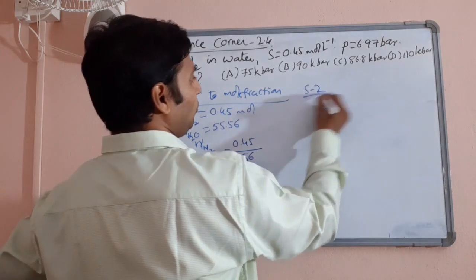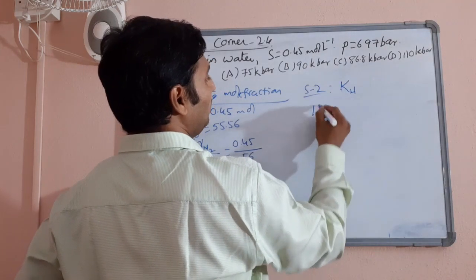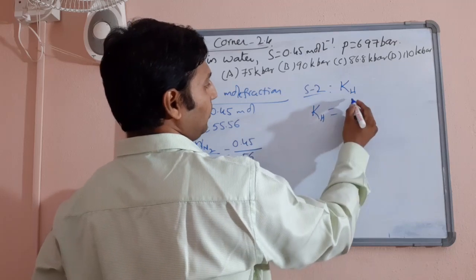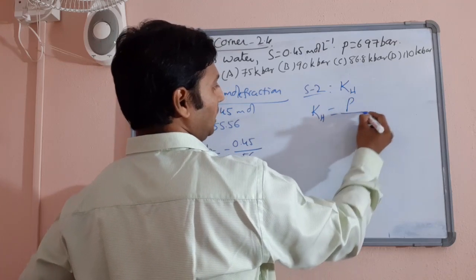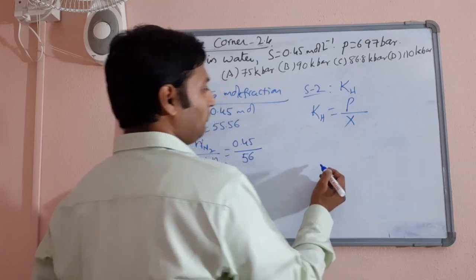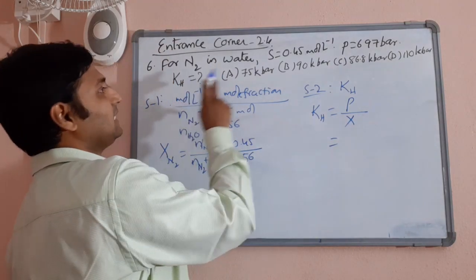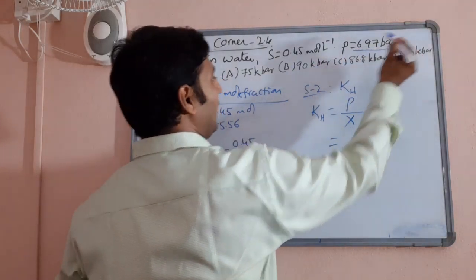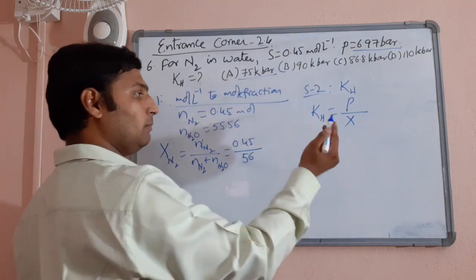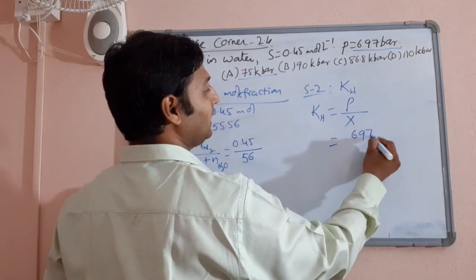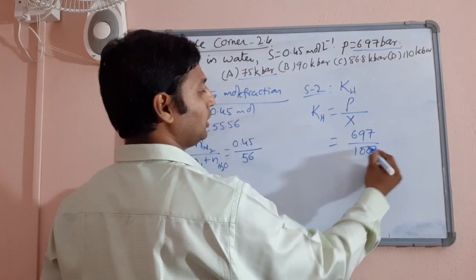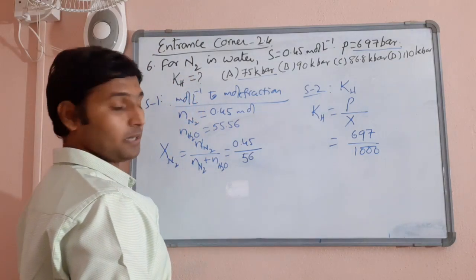Now you want KH value. So KH is equal to partial pressure of nitrogen divided by mole fraction. Now pressure he has given 697 bar, but you want the answer in kilobar. So right now you can take 697 divided by 1000 to get it in kilobar.